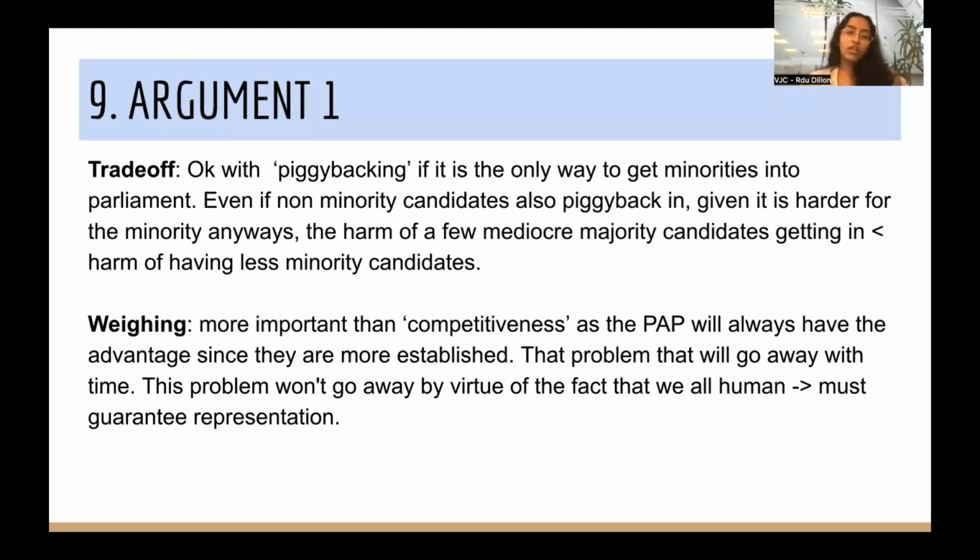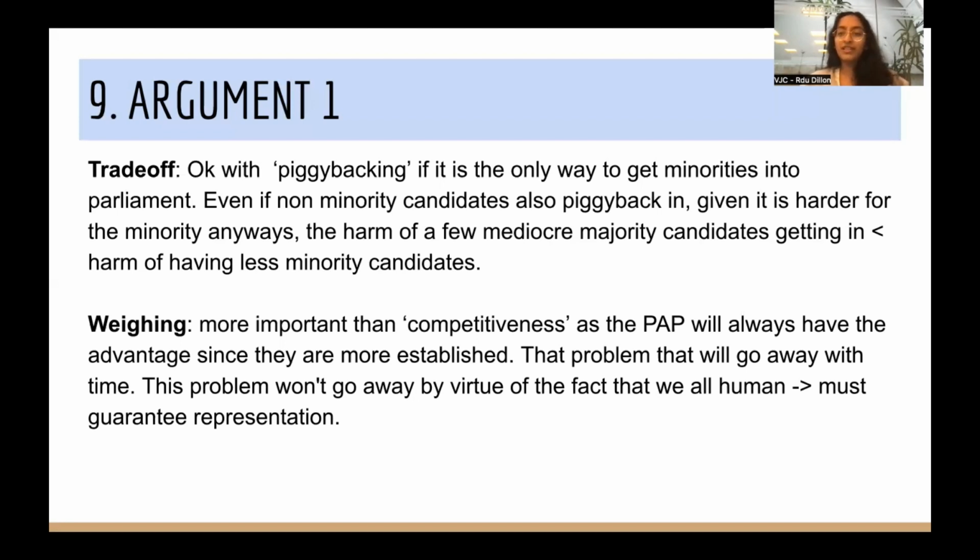So the trade-off opposition should therefore be making, and this doesn't necessarily have to come up in first, I just put it here for the sake of convenience. This is something that should absolutely come up though at some point, be it in second or absolutely in your whip speakers, right? Which is that piggybacking is okay if it's the only way to get minorities into parliament to the degree that we need them to be in parliament, right?